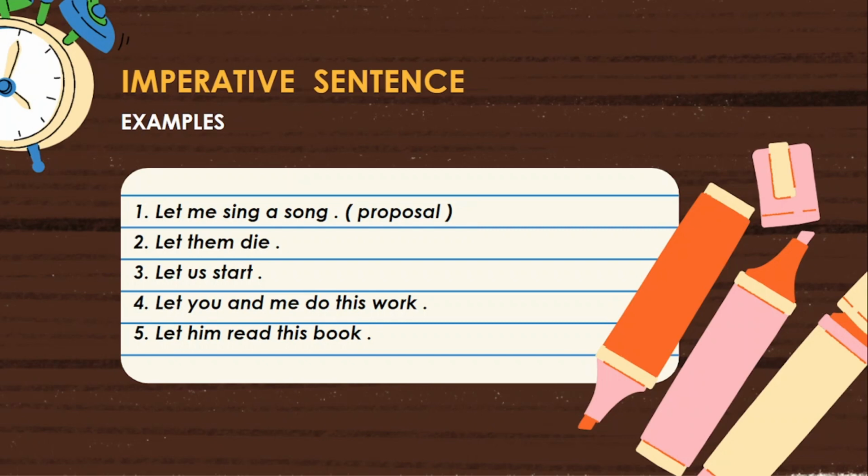Next, fourth one. Let you and me do this work. The sentence starts with the verb let, so it is called a let sentence. After the verb let, immediately objects. You, me, both are objects. They are in object form. Observe it. After the object, immediately main verb 1 do is written. It is a plain infinitive.